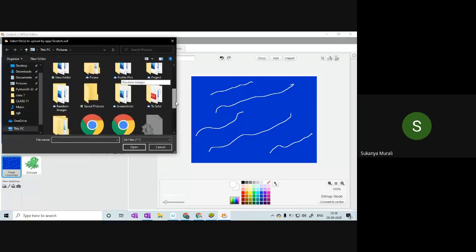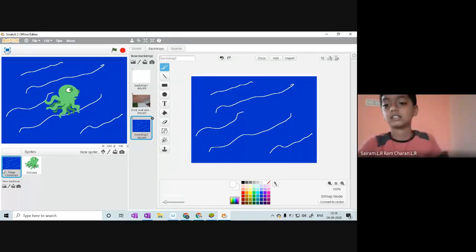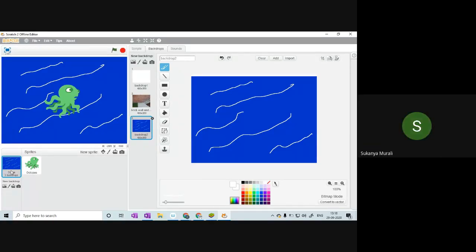Can you once again say how did you delete the backdrop, sir? If you want, sir, how can we color the sprite? How did you delete the sprite, sir? I deleted the sprite by using the delete key right here on the top in the middle section.